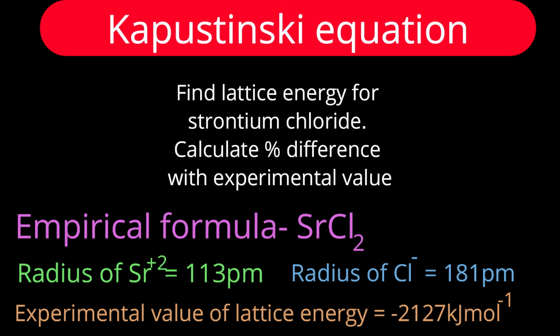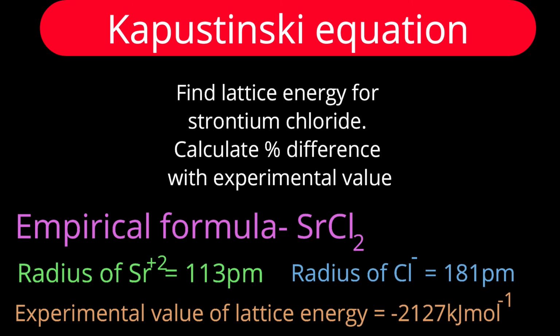Now it is homework for you: strontium chloride. You have to find its lattice energy and percentage difference with the experimental value. What is necessary for you? The formula is represented there. From the formula, you will easily understand.